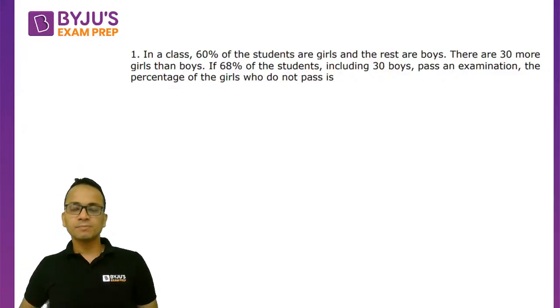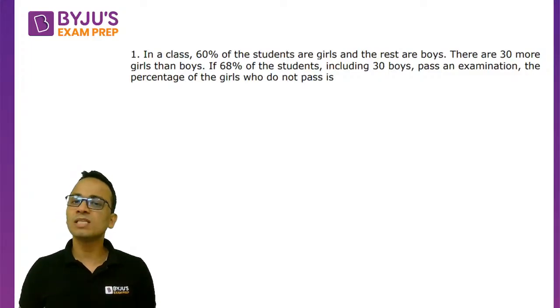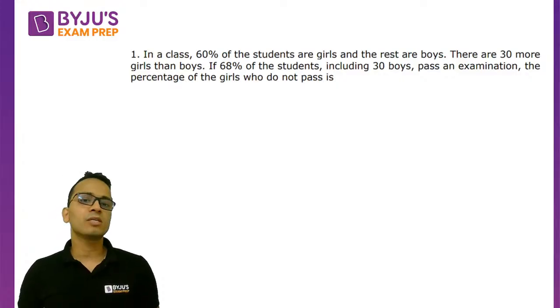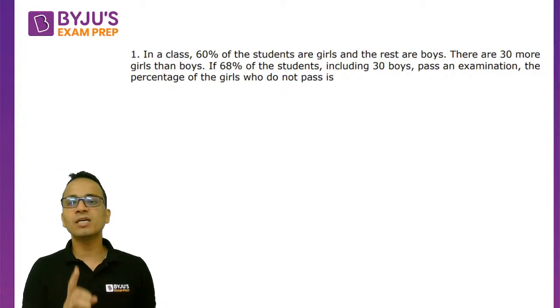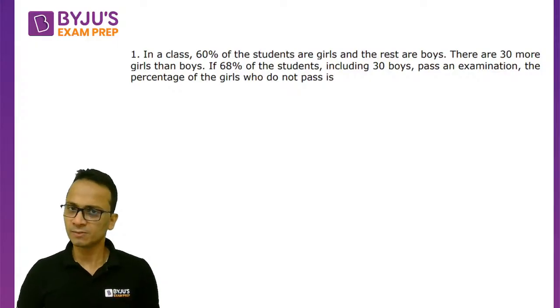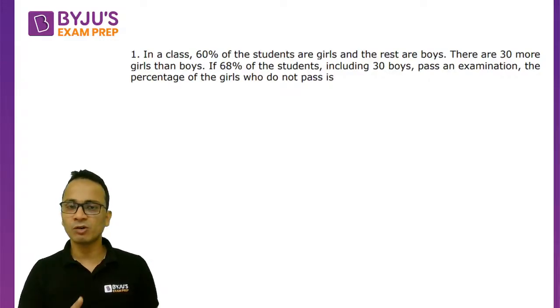So the question says that in a class, 60% of the students are girls and the rest are boys. There are 30 more girls than boys. If 68% of the students, including 30 boys, pass the examination, then the percentage of girls who do not pass the examination is. Now, a very simple, straightforward question on percentages must be attempted in the first round.